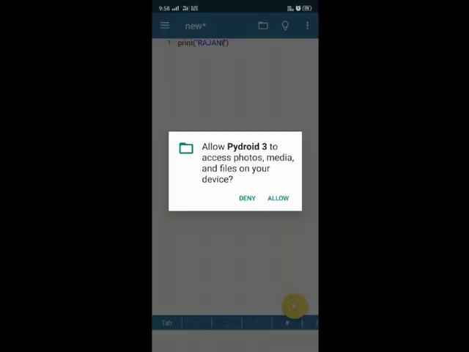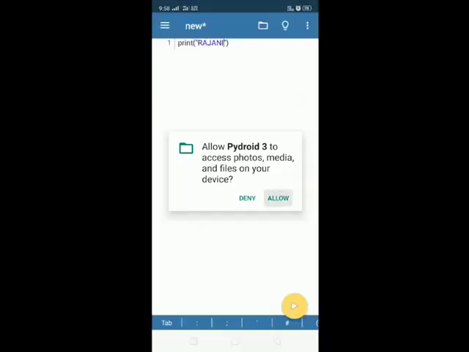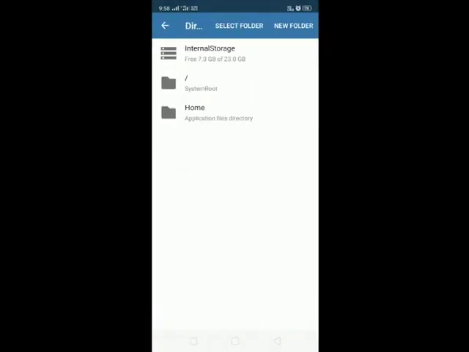In this white space we can write our Python programs. So I'm going to print my name using a print statement. Print, quotations, my name is Rajani. So I just want to print my name. To save this file, click on this folder icon and click on the save option. Just allow the Python 3 IDE access to your device, allow it, and select a folder.